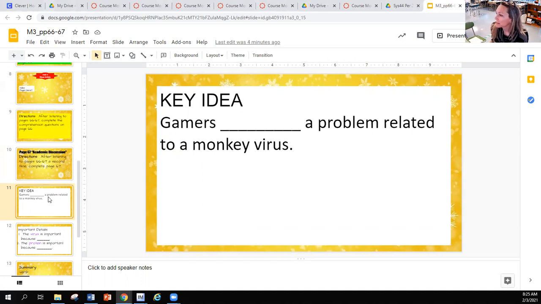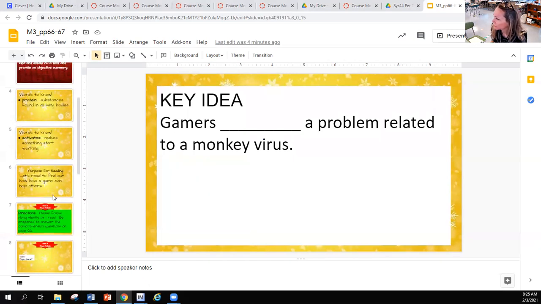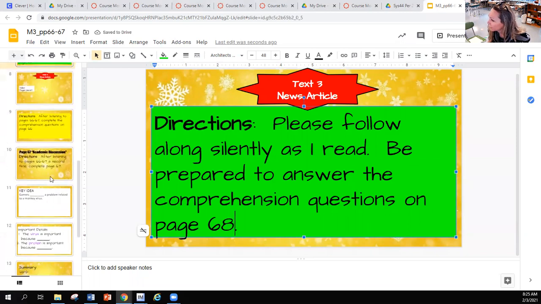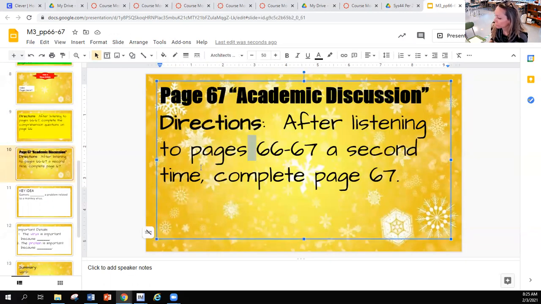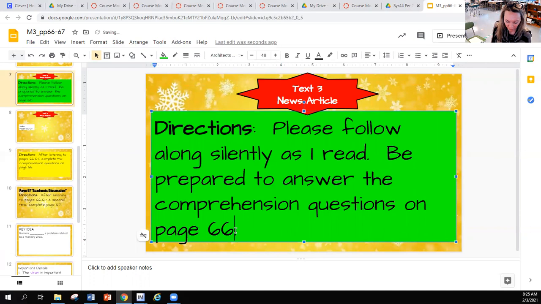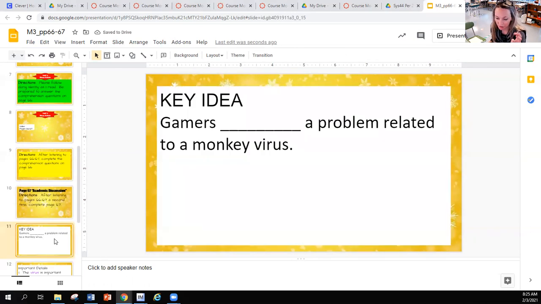The key idea, the sentence frames at the top of 69. Did I say 66? This actually, this is 68. And then, oh no, that's right. I forget it's 4 pages long. So on 66 to 67, the key idea you can see at the top, you'll be filling in once we're done. So gamers blank a problem related to a monkey virus.